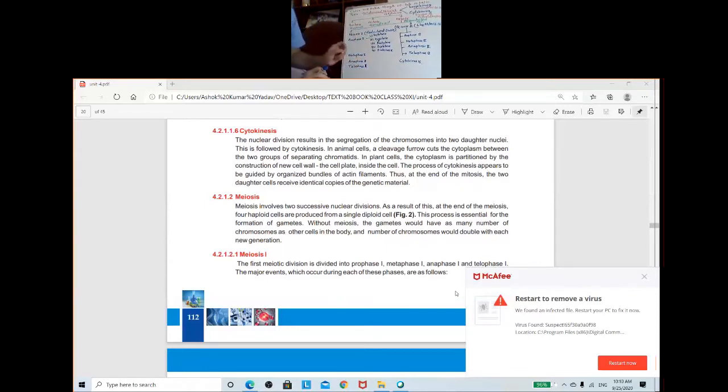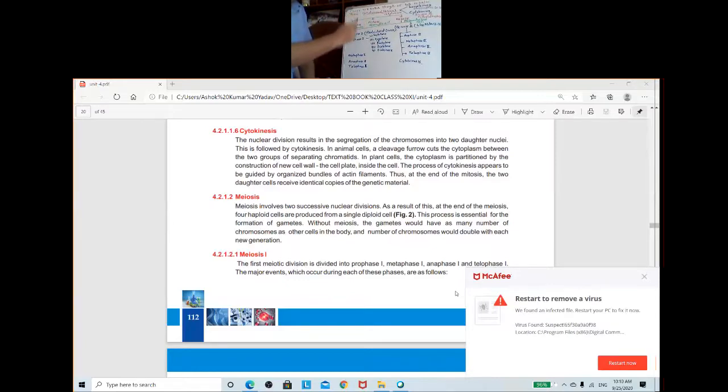We cannot expect two identical cells just after division of karyon, that is the nucleus. So after two events, we get two identical cells. Those two events are karyokinesis and cytokinesis.